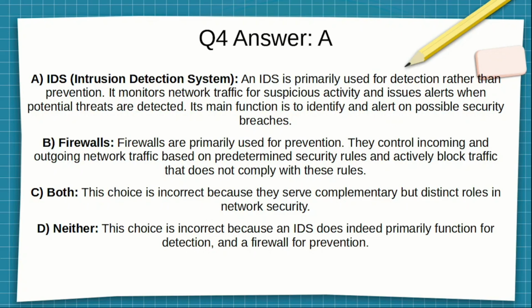B, firewalls, was wrong. Firewalls are primarily used for prevention. They control incoming and outgoing network traffic based on predetermined security rules and actively block traffic that does not comply with these rules. C, both, is wrong. This choice is incorrect because they serve complementary but distinct roles in network security. D, neither. This choice is incorrect because an IDS does indeed primarily function for detection.